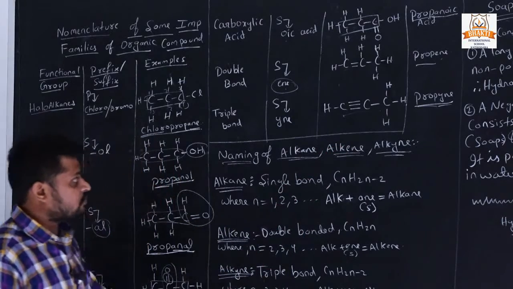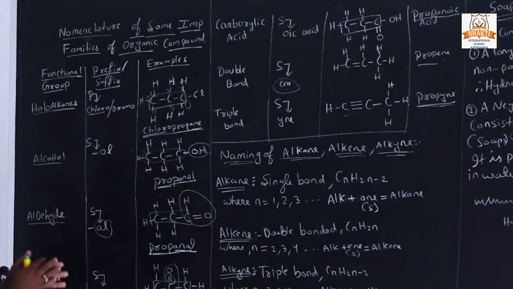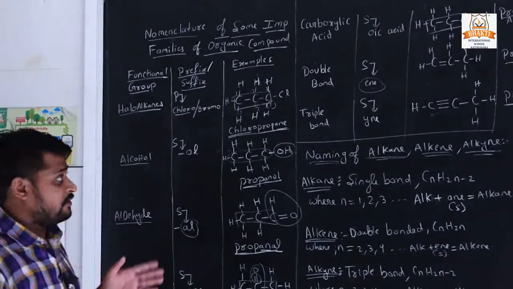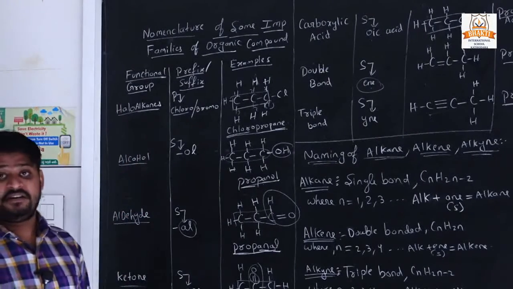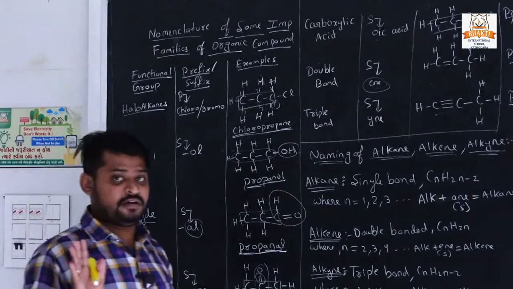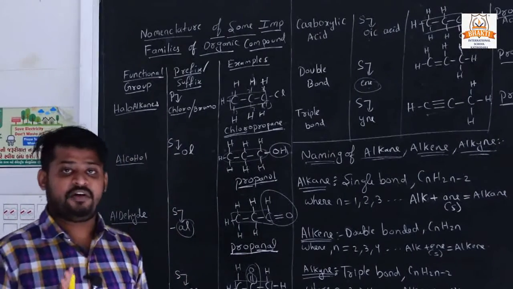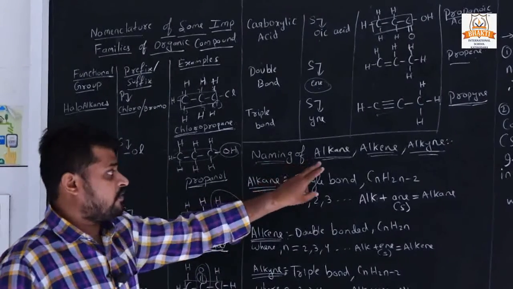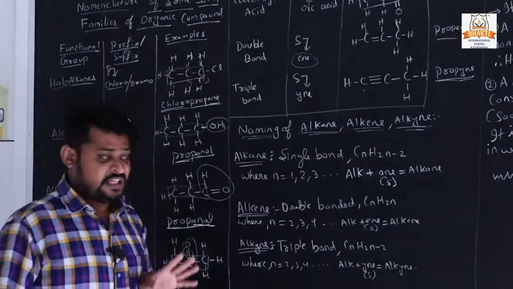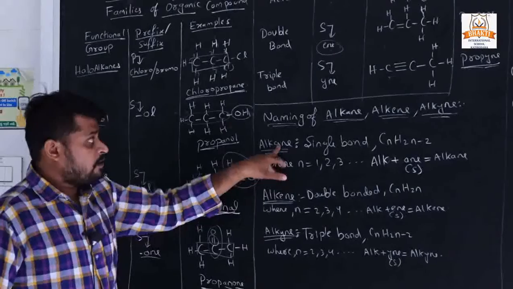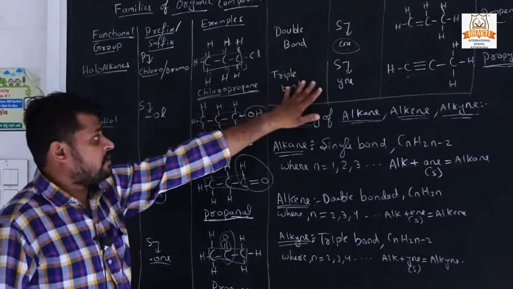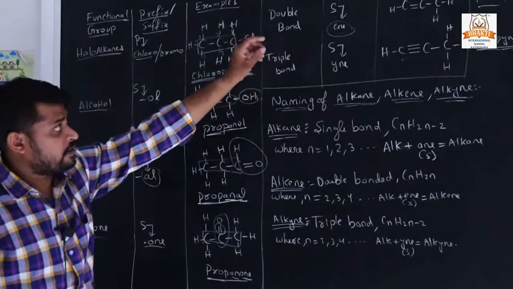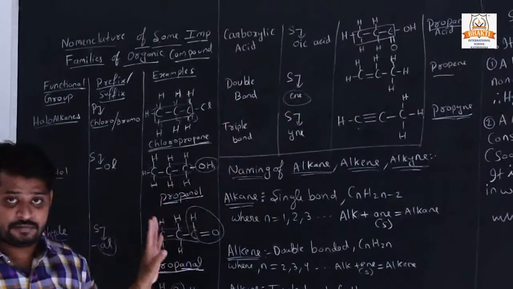Okay, so this is important in organic compounds. We have seen some examples, and I think it is now clear how to give the name of any structure of a compound. Now we are going to see the naming of alkane, alkene and alkyne. We already studied that from these 3 functional groups, it was clear whether it was from the alkane, alkene or alkyne group.